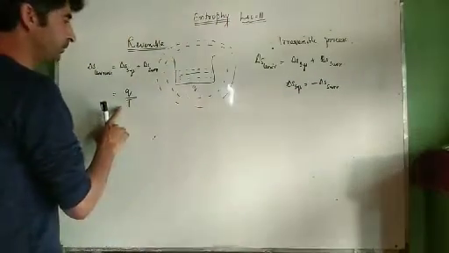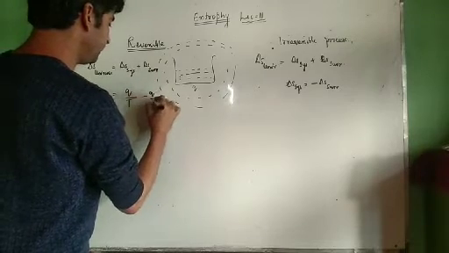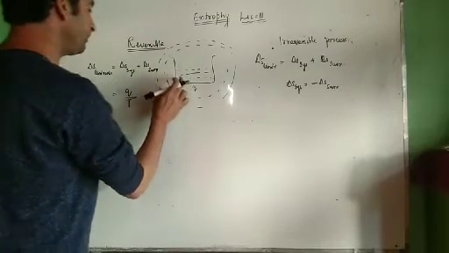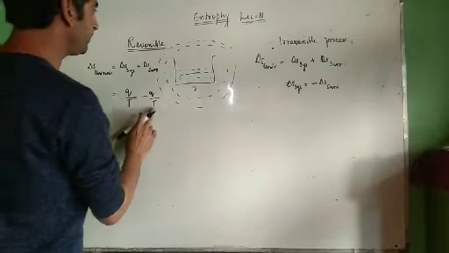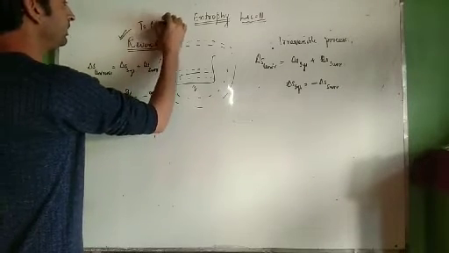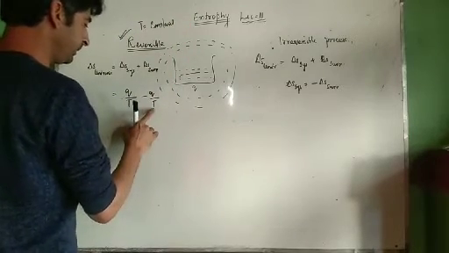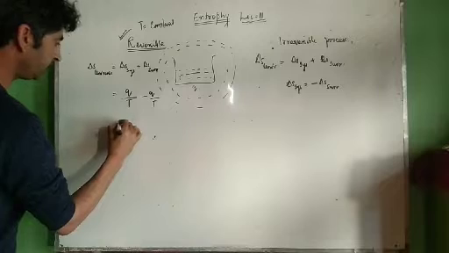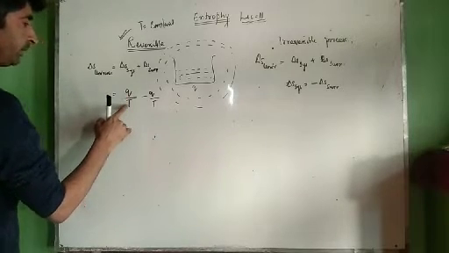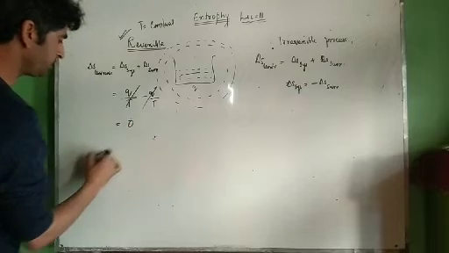Therefore, if it is Q by T, then the entropy of the surroundings will be minus Q by T. If we supply the same quantity of heat at the same temperature, because in a reversible process the temperature is kept constant, taking temperature constant means this temperature and this temperature are equal. Therefore we can write Q divided by T minus Q by T, which will be equal to 0.